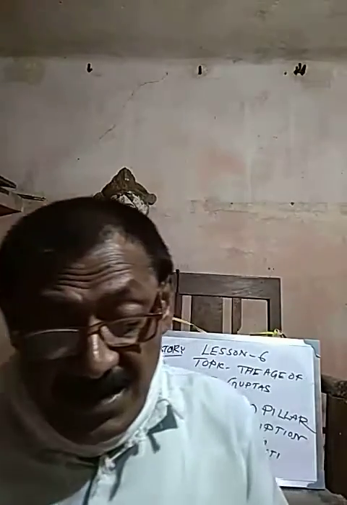Prayaga Prasasti not only describes the rule and achievements of Samudragupta, but it also describes the rule of other kings of the Gupta dynasty. It is believed that Sri Gupta and Ghatotkacha Gupta were the founder rulers of the Gupta dynasty, but there is no evidence in support of them.